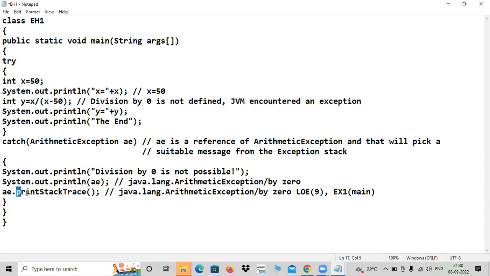How? By using a method called printStackTrace, with small s, capital S, capital T. Print stack trace is the name of the method that is going to give you the extra information which you need badly to correct your program. So immediately by seeing this line, I can understand, oh, I have done wrong here. Let me go with 5 instead of 50. Got it? But if you really have written 5, everything goes fine. Nothing to catch.